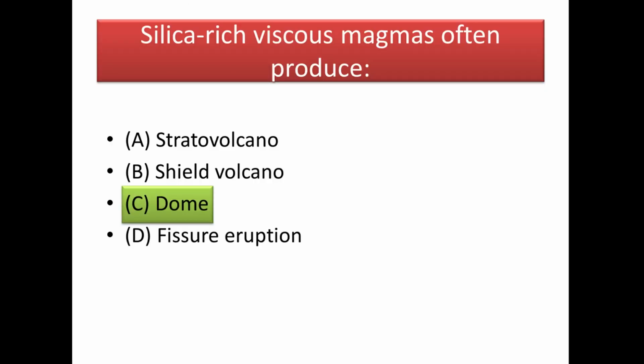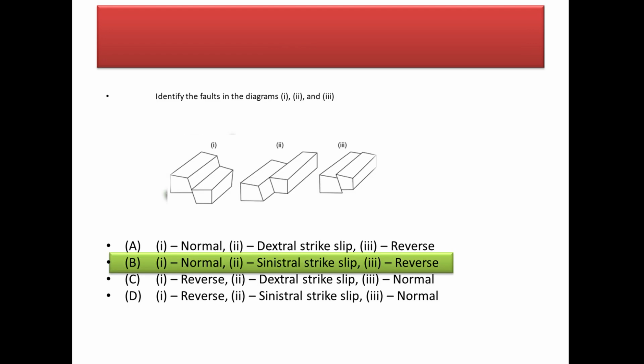Okay, now the next question is, silica rich viscous magma often produces, and the answer would be simple, dome. Next question, identify the fault in the diagram 1, 2 and 3. See, whenever you encounter such type of problem, then you must consider the relative displacement of two blocks. Here in case 1, the relative displacement is downward, so it will be a normal fault. Similarly, in case 3, the relative displacement is upward. No matter how much they move, at the end they will move upward. Okay, so that will be a reverse fault.